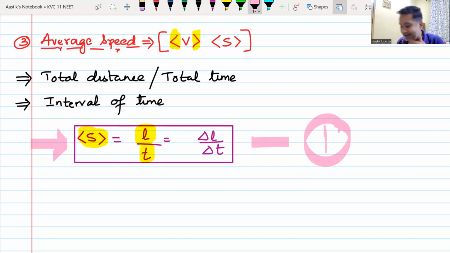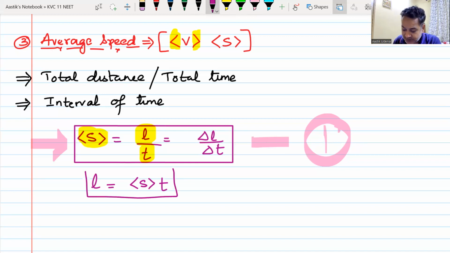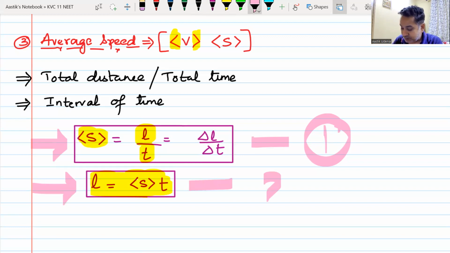Now I can write this formula in different ways. For example, I can write L as average speed multiplied by T. So your distance becomes average speed multiplied by time. Do we understand this? Remember, this is not a new formula. This is the same formula, but written in a different way. So you can remember this as formula number 2. But remember, this is not a different formula. This is the same formula, just written in a different way.